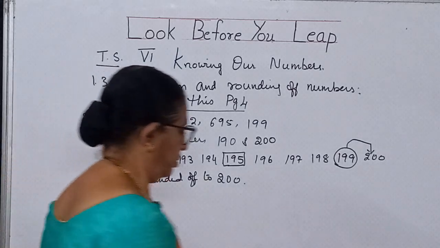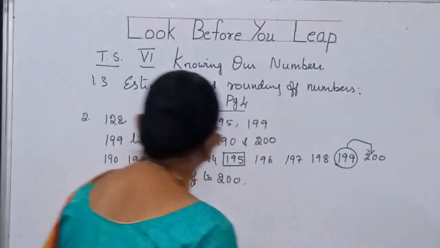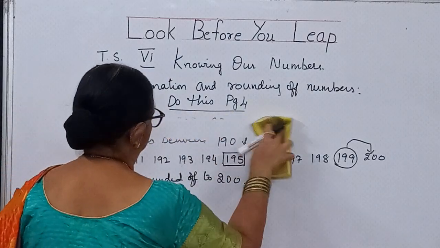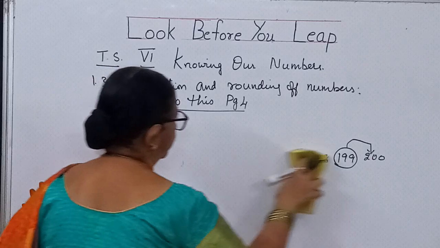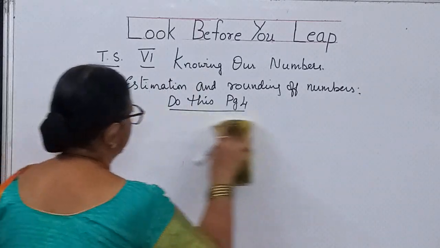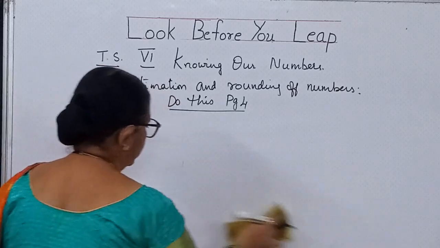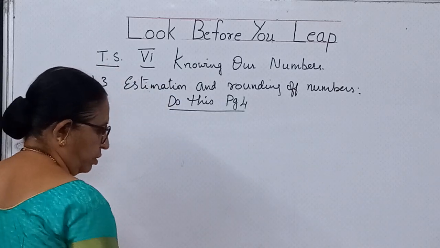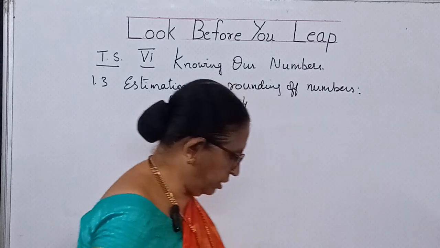Now we will go to the third bit. We do this on page 4. I hope you are understanding, children. Though it is a little bit lengthy way, for each and everything I am drawing the lines so that it will be very clear to you. You will never forget about it.